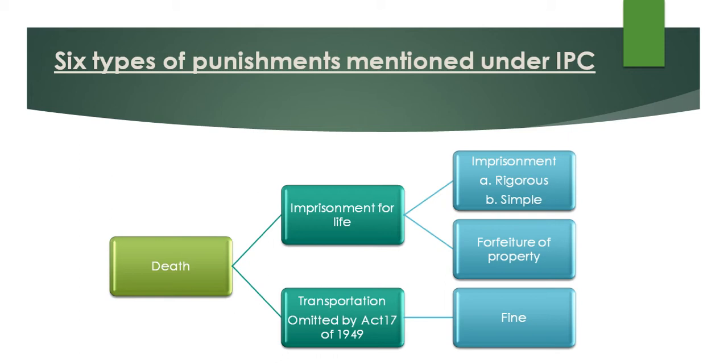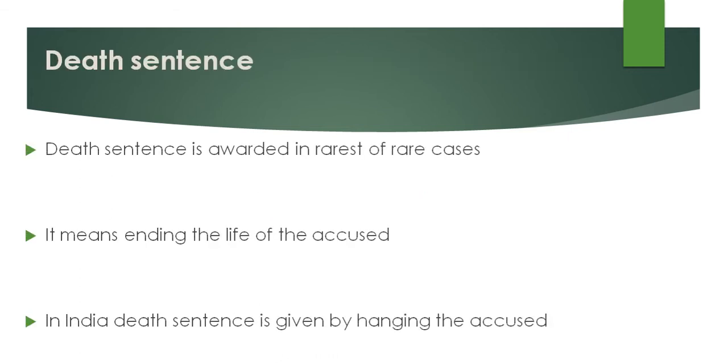Now moving further, we'll see the first, the death sentence. Now what is the death sentence? It means ending the life of the person who is convicted of the crime. Now in which cases can the death sentence be awarded? Death sentences are awarded in India in the rarest of rare cases. In India, the person's life is ended by hanging him or executing him.